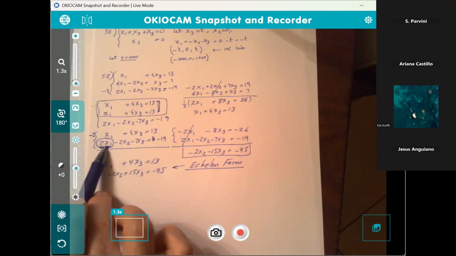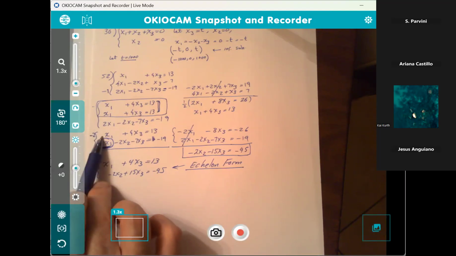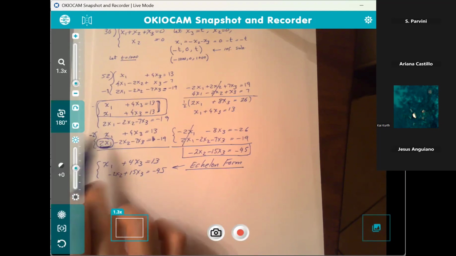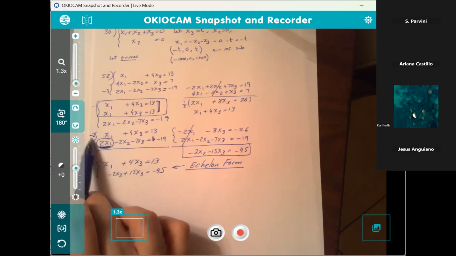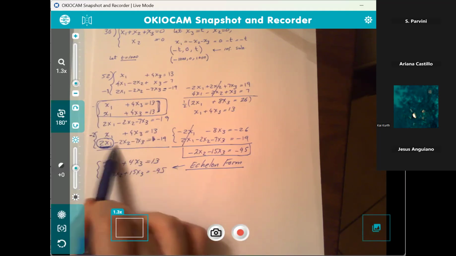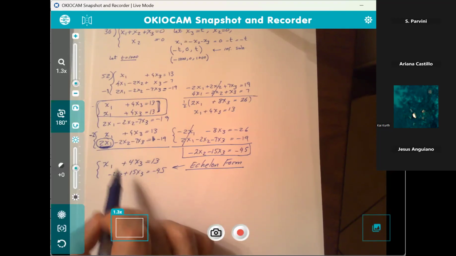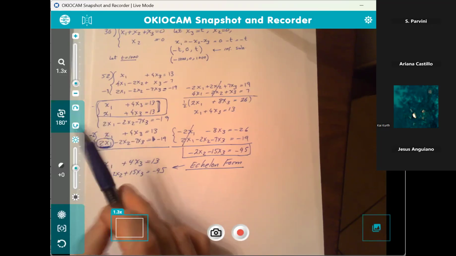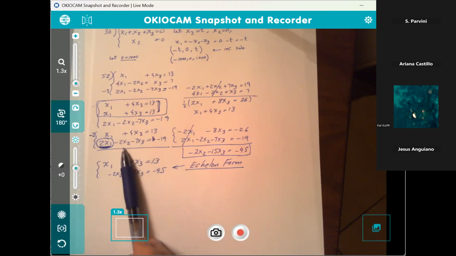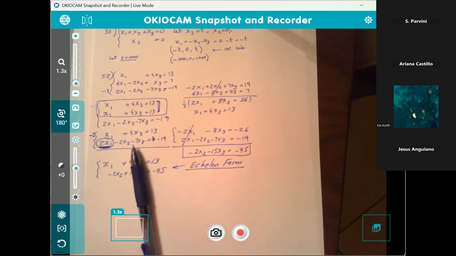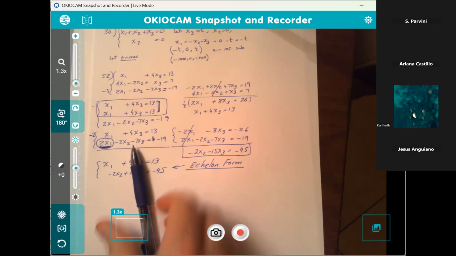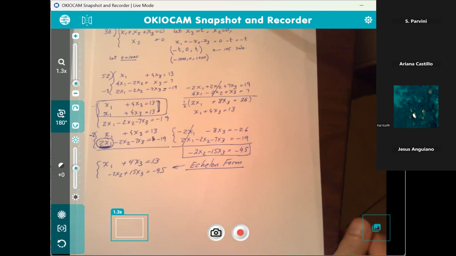So whatever it takes to make that 0. And in this case, because I see 2x sub 1, I need the opposite of that, negative 2x sub 1. That comes from the equation above. So multiply the top by negative 2, add it to the second equation, replace the second equation. That would be rule number 3 of elementary operations on systems, for equivalent systems. Does that answer your question, Ariana? Yeah, it does. Thank you. Okay, you're very welcome. All right, is everybody good so far?